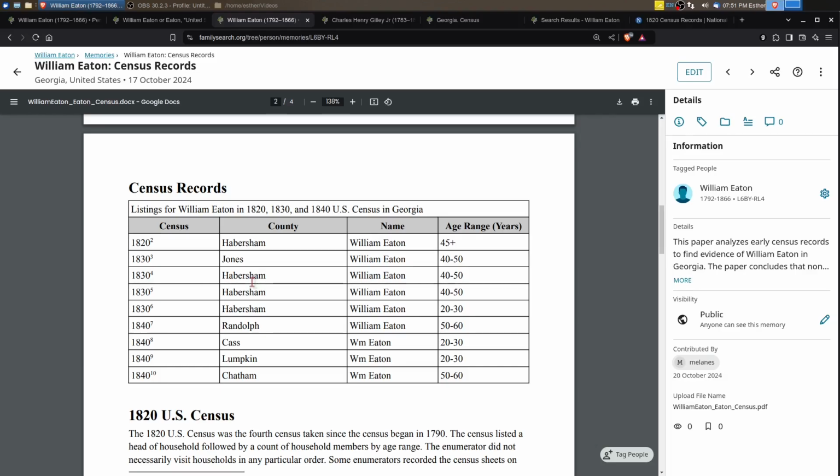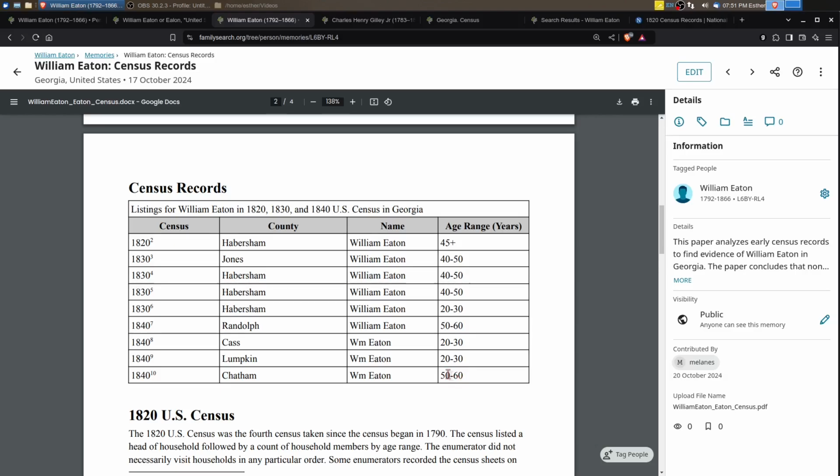The 1830 and these early censuses did not give enough information for us to know. If there was one of these that said he was born in England, then yeah, we could definitely pay attention to that. And then again, in the 1840 census, he should be 48 years old. And again, we don't have a match.